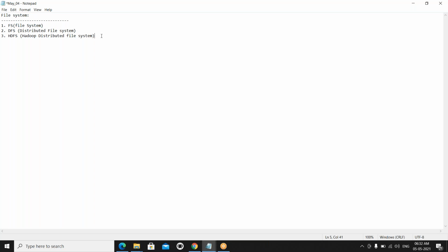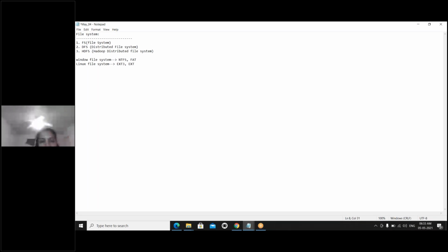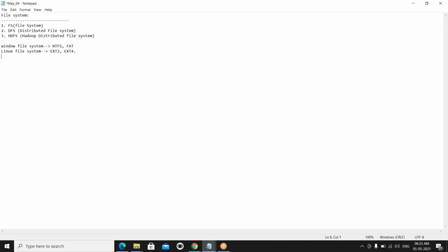Do you know what the Windows file systems are? Yes, the Windows file systems are NTFS and FAT. For Linux, we also have some file systems: ext3, and the latest is ext4. These are the Linux file systems.